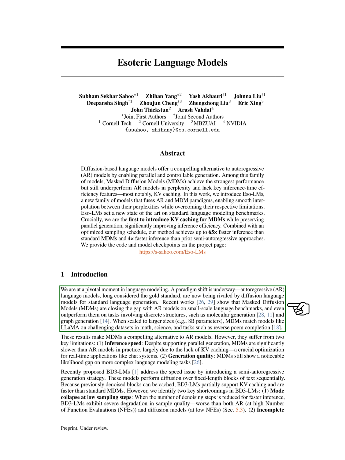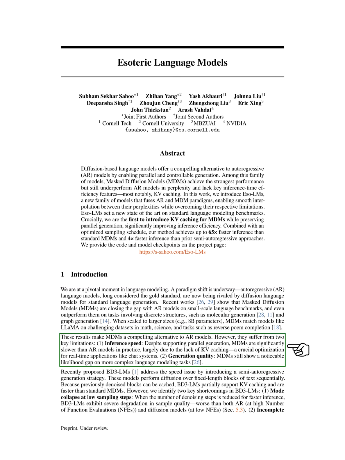When we scale MDMs to larger sizes, such as those with 8 billion parameters, they perform similarly to models like Llama on difficult datasets in areas like math and science, as well as tasks like completing reverse poems. These findings position MDMs as a strong alternative to autoregressive models.